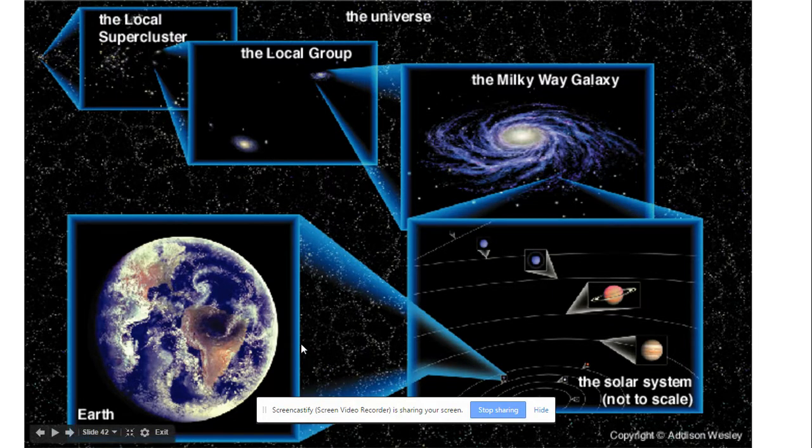Here we are living on Earth, which is part of our solar system, which revolves around the sun. Our sun is way out here on an arm in the Milky Way. The Milky Way is part of the local group. The local group is part of the local supercluster.